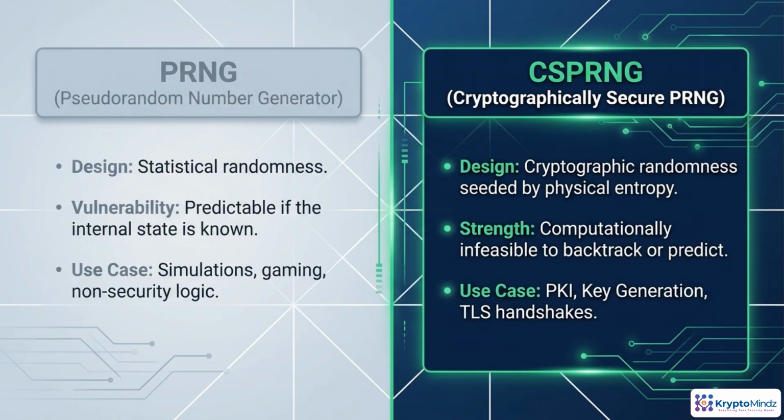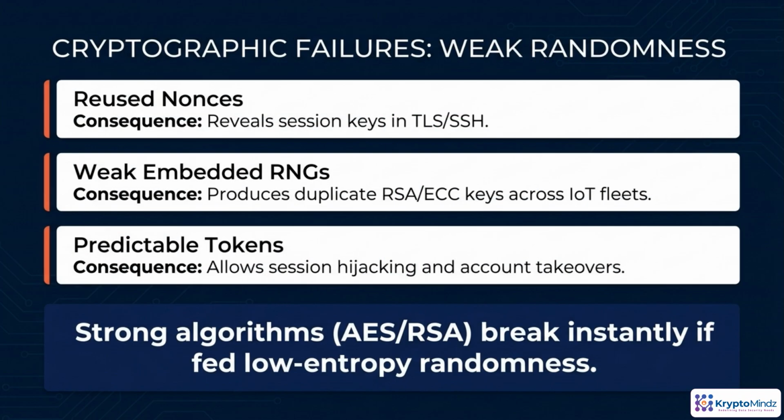In practice, you'll see two very different families of random number generators. General-purpose PRNGs are designed to look random statistically. But if an attacker can observe enough output or internal state, they can often predict future values. That's fine for simulations or games, but not for keys. CSPRNGs start from high-quality physical entropy and use cryptographic constructions. Even if an attacker sees a lot of output, they can't feasibly reconstruct past values or predict future ones. That's what you need for PKI, key generation, and TLS.